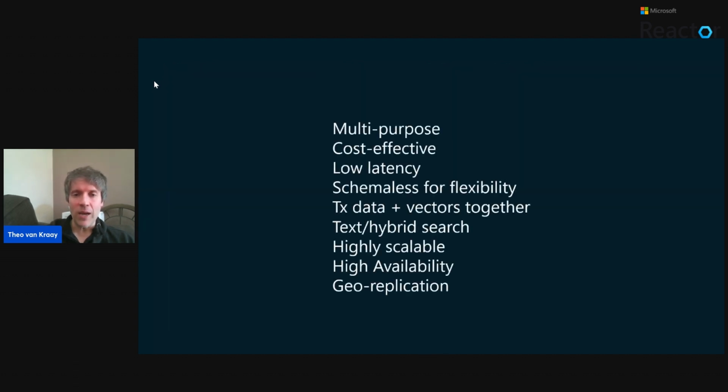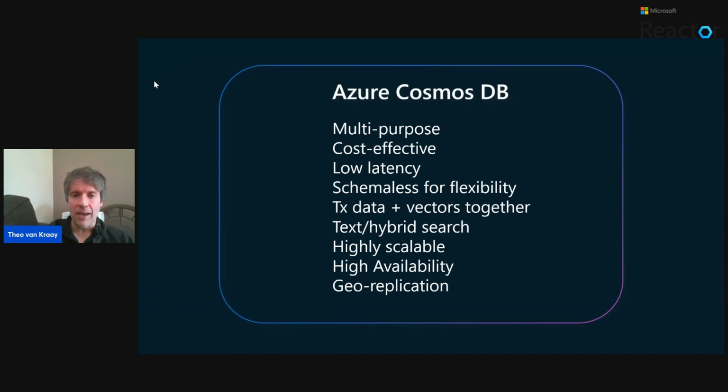A few less hand-wavy reasons for choosing Cosmos DB for AI apps. Of course, it's general purpose. It's very cost-effective. It has guaranteed SLA-backed low latency. It's still the only database service in the world, as far as I'm aware, that provides this. It's schemaless for flexibility. In the world of LLMs, this is going to be very important because, of course, LLMs are much better at interpolating changes to schema dynamically than traditional application architectures and contexts and so on. So schemaless databases are going to be winning there.